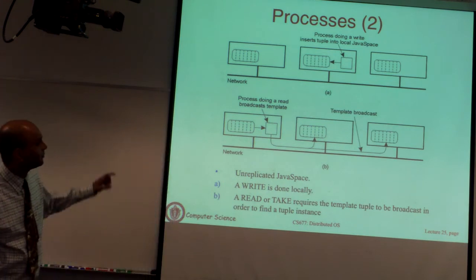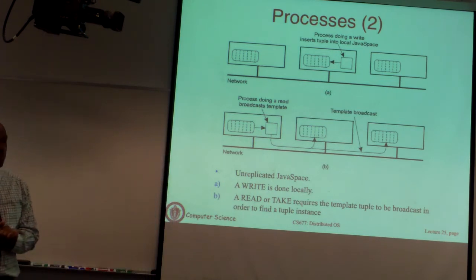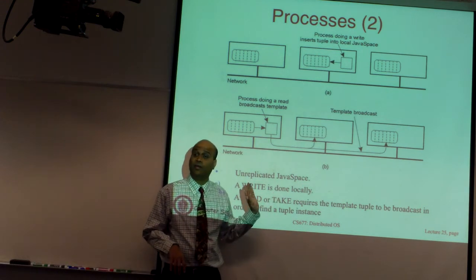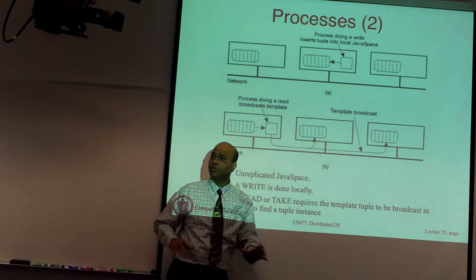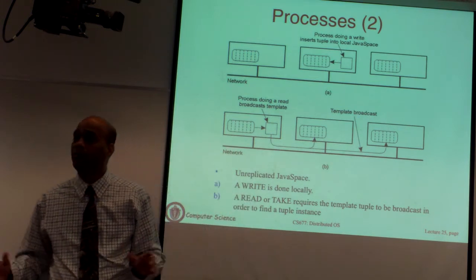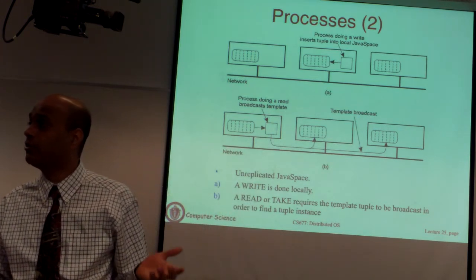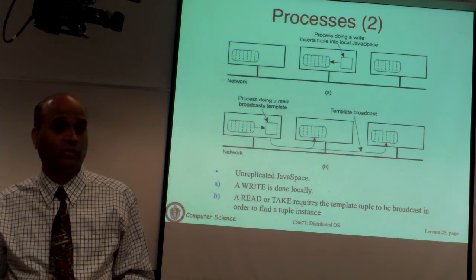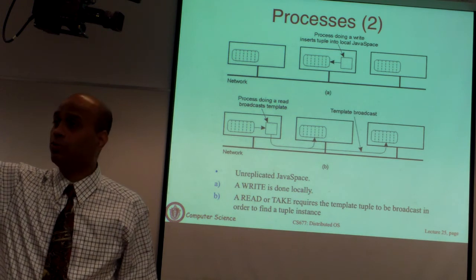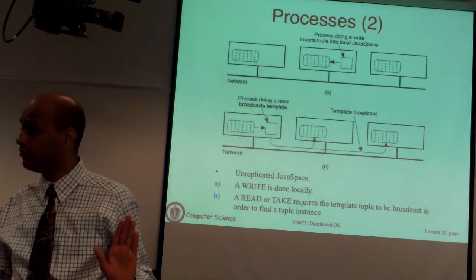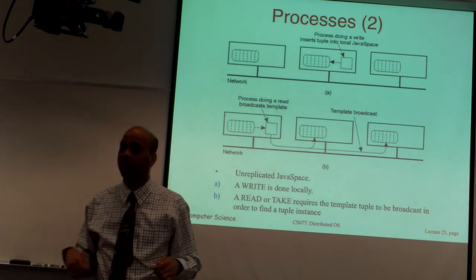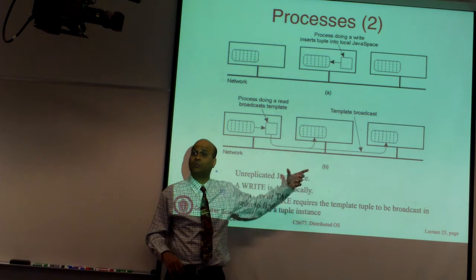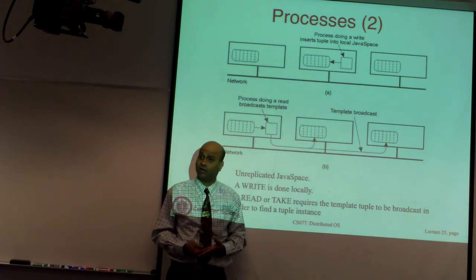So here is another implementation of it. This is a partitioned Java space, okay? Not replicated. There is a version of the bulletin board on each machine, but it is partitioned. Think of it as I put a bulletin board on each floor of this building. Okay? Whatever is posted on floor 1 may not be posted on floor 2. So each bulletin board has a separate set of notices. Okay? So in this case, when you query, the queries have to be broadcast to all the bulletin boards, because you want to look in each one to see if there is any matching data of interest.